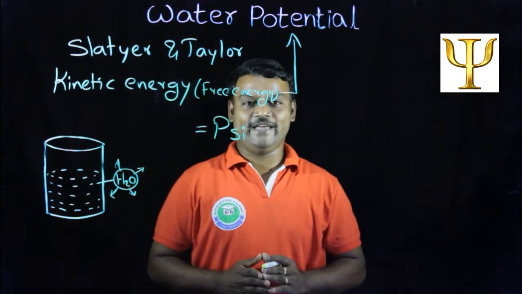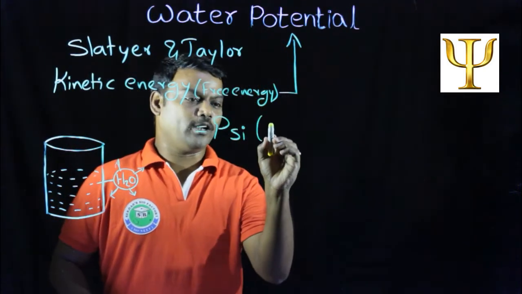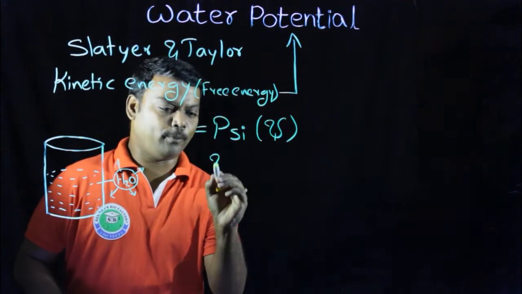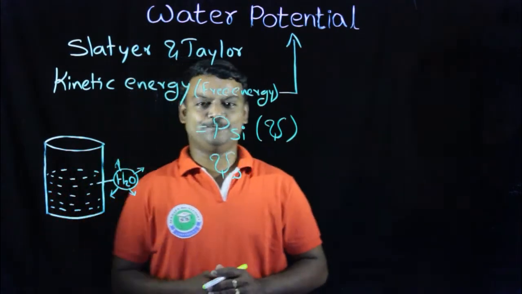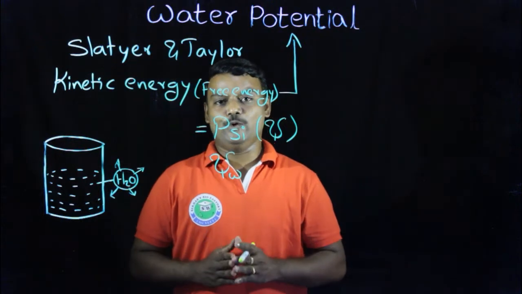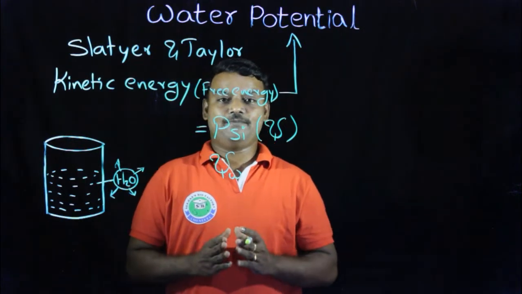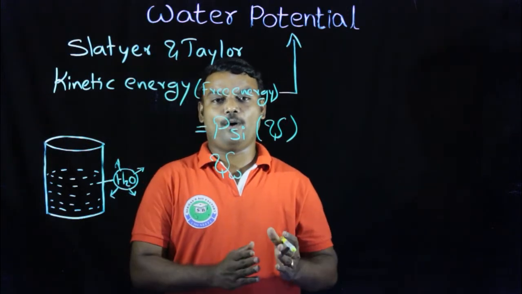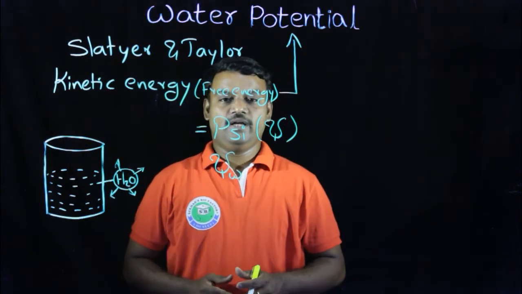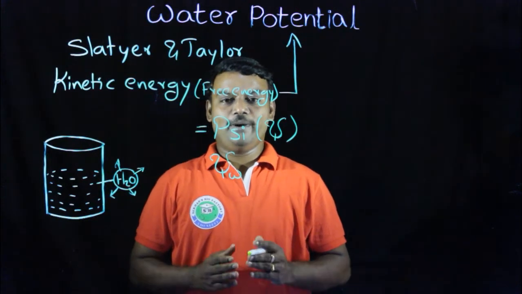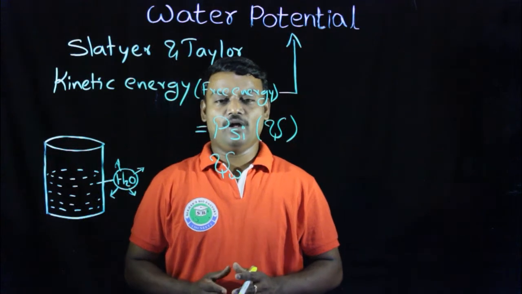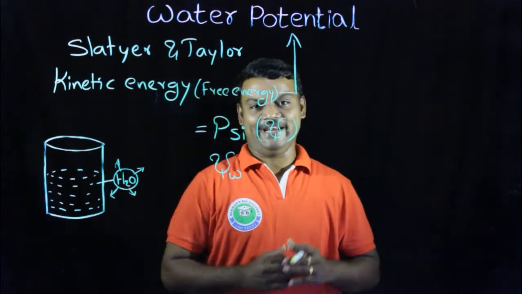So the water potential is psi W. This psi W value helps to transport water from one part to another part within the plant body. In the plant body, the movement of water always takes place based on the water potential gradient.